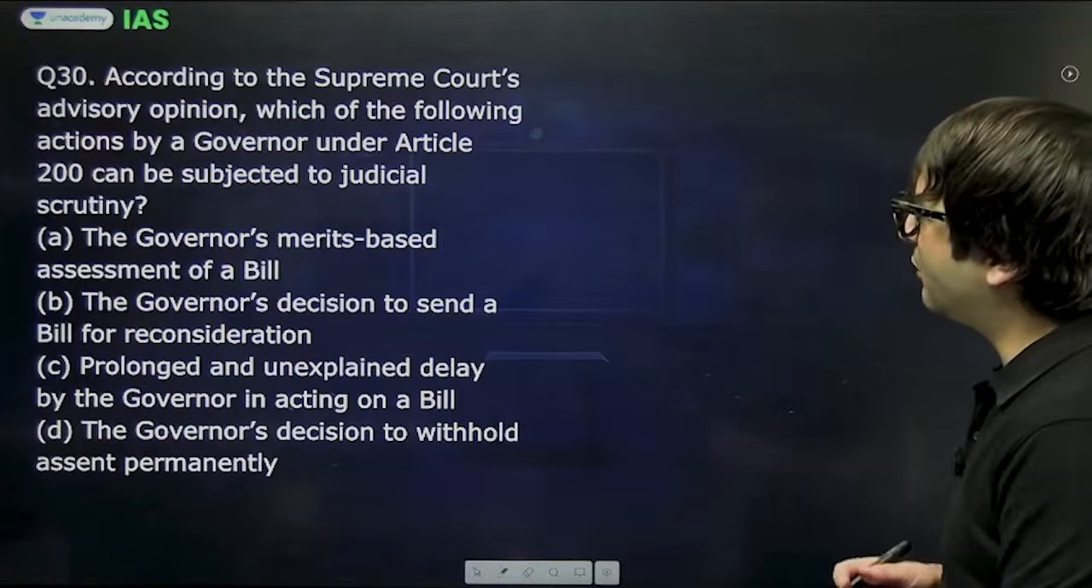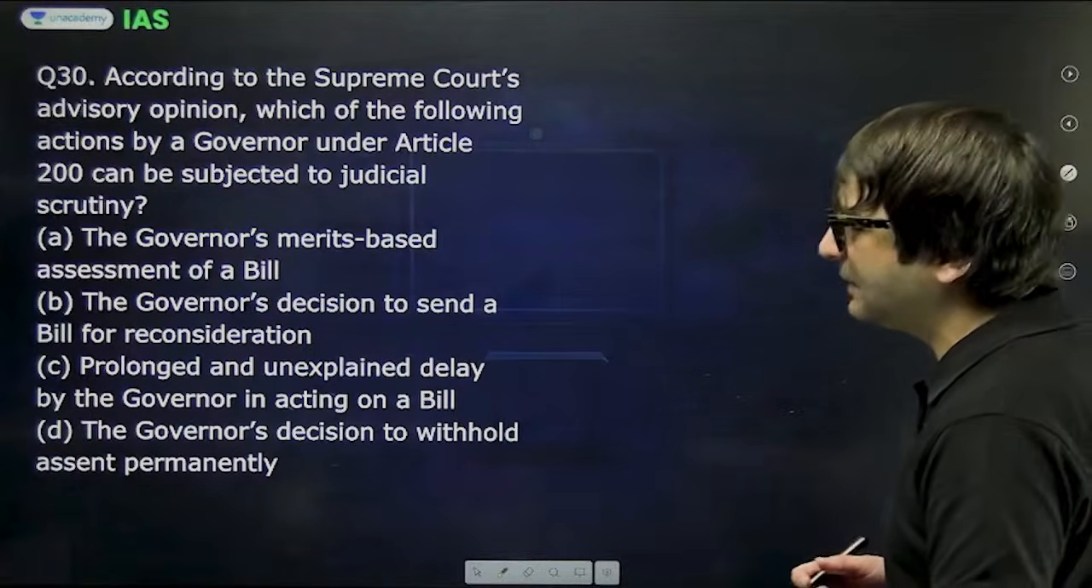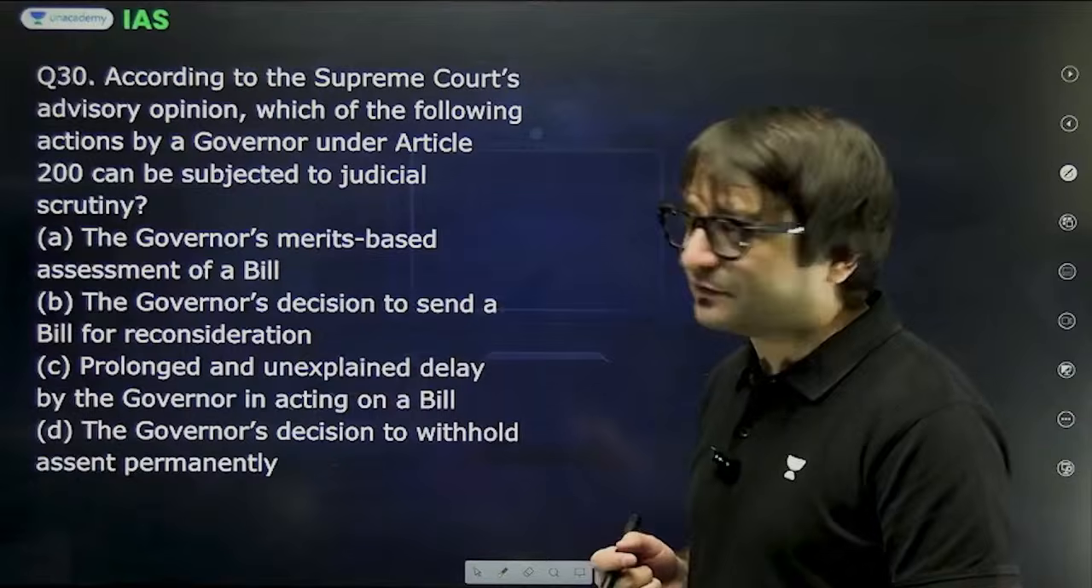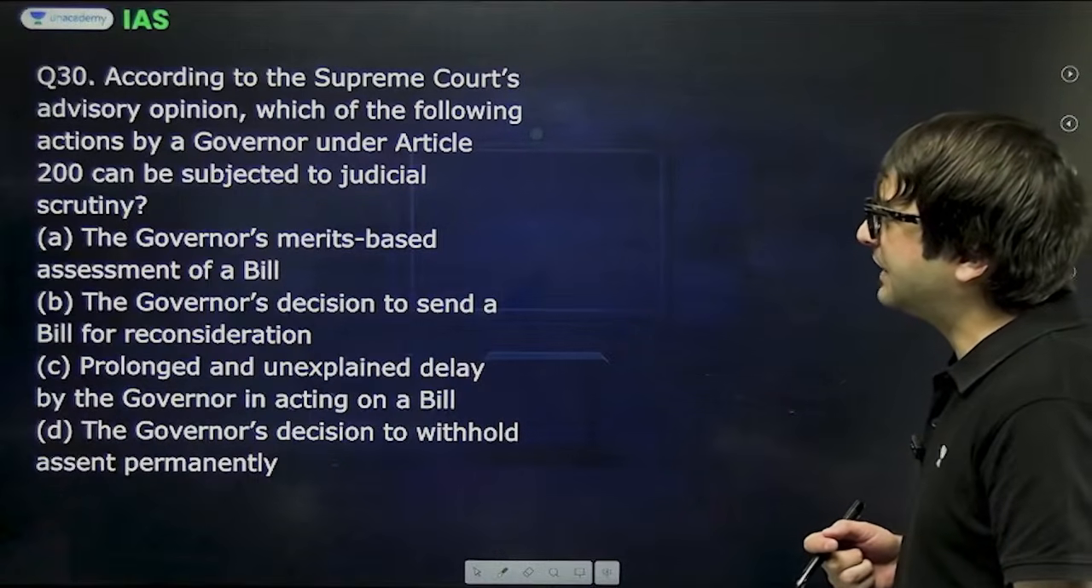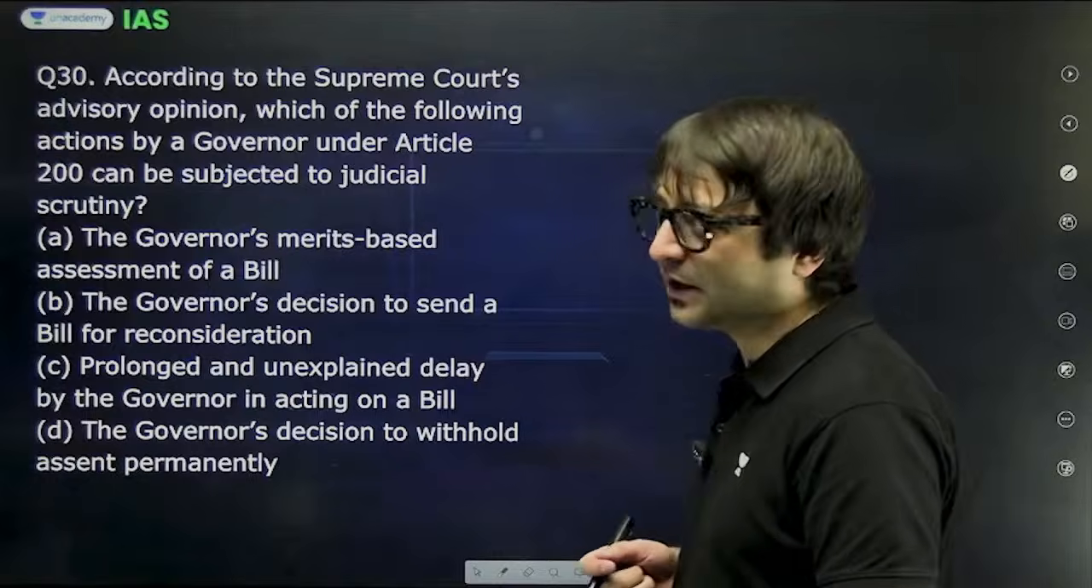Let's look at another question. According to the Supreme Court's advisory opinion, which was delivered a couple of days ago, which of the following actions by a governor under Article 200 can be subjected to judicial scrutiny?